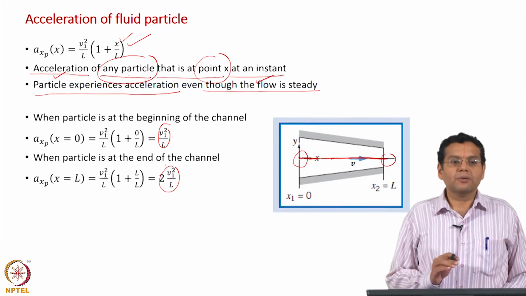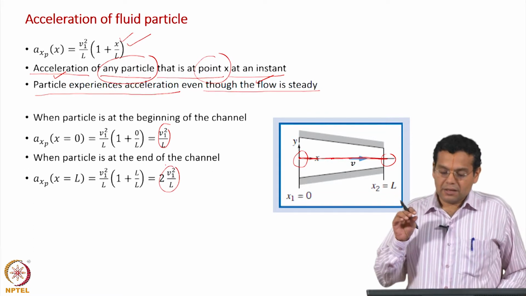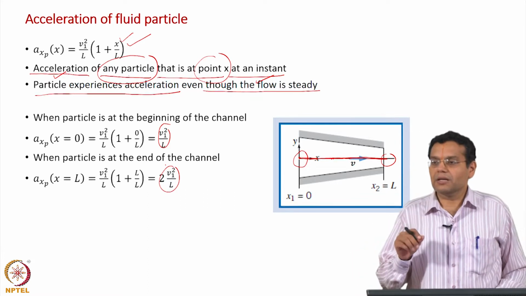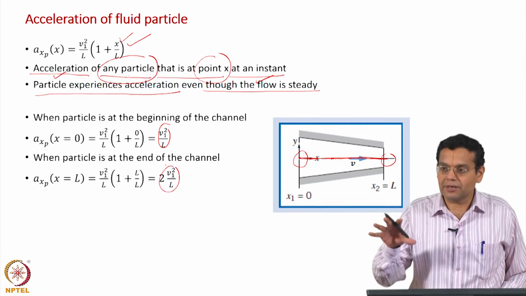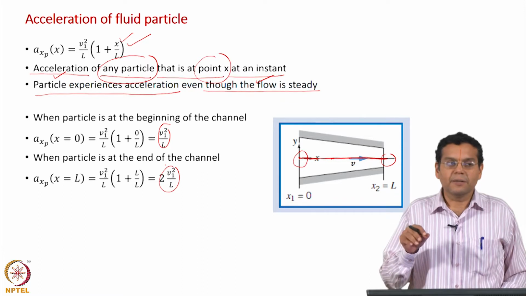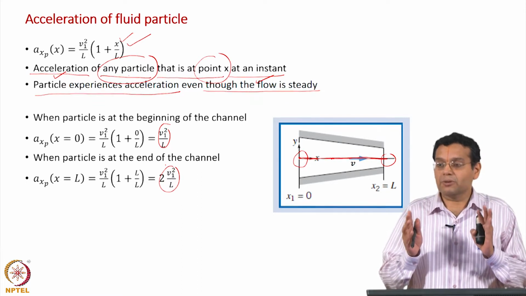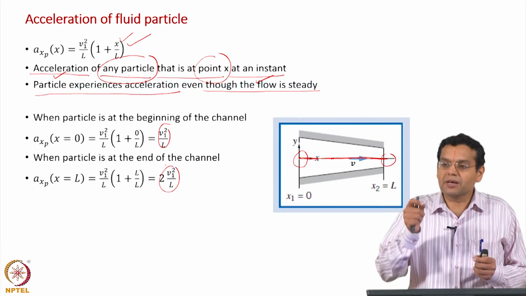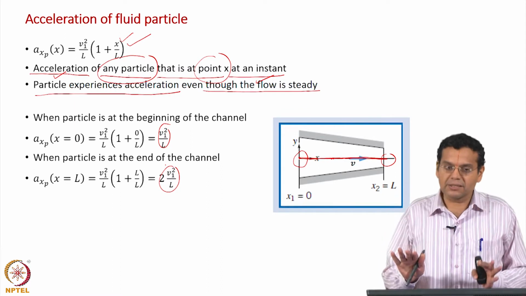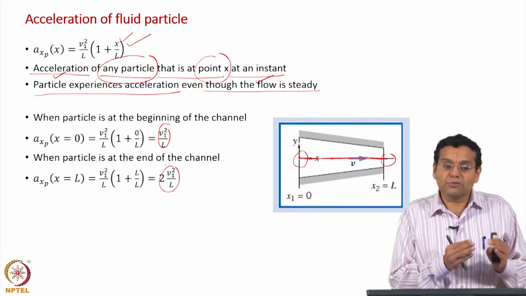What we have done now, we have followed a Eulerian approach. Why Eulerian approach? We use the field information, velocity field information. We got a nice meaning for substantial derivative. The whole thing is achieved because of the significance of substantial derivative. Just substituted in that, got the acceleration of fluid particle.